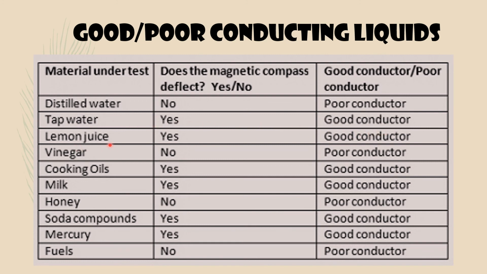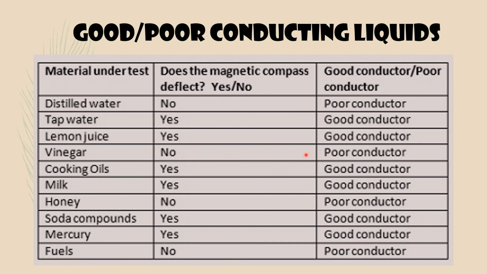And lemon juice, we already saw that video. Lemon juice conducts electricity, so that is also a good conductor. And vinegar, actually vinegar is an acid, but it is a very weak acid, so it doesn't show magnetic compass deflection.